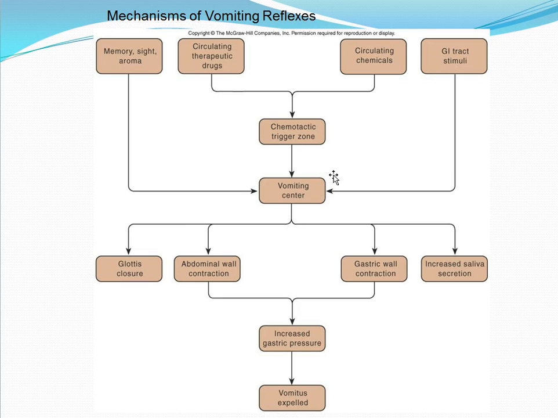Once the vomiting center has been stimulated, this causes the glottis to close and causes increased salivary secretions. You then have increased contractions of the abdominal wall and gastric wall, leading to increased gastric pressure, which causes the vomitus to be expelled.